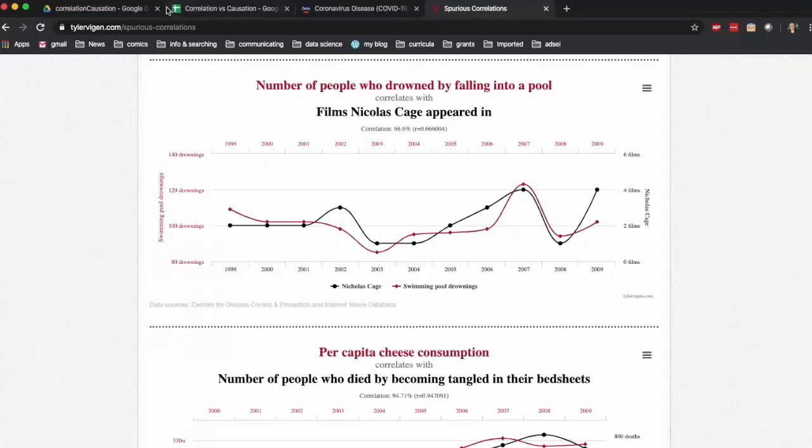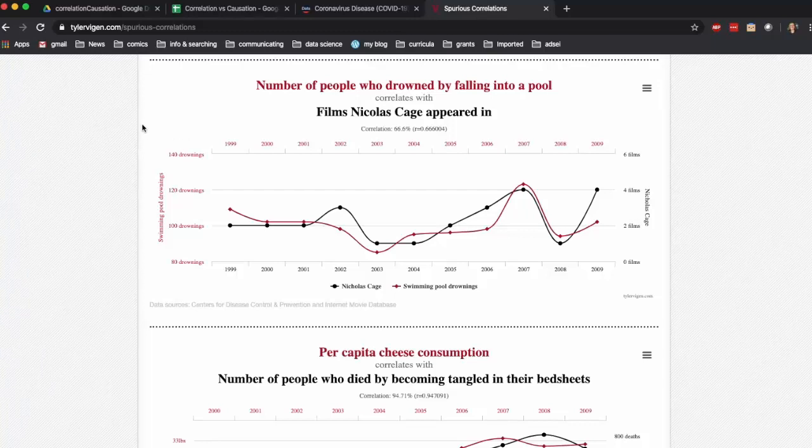So I want to show you a website called Spurious Correlations, which has a wonderful collection of correlations which are not causative at all. It's great fun to play with and a really good example. So we're going to switch over to screen sharing. Okay, so this is the Spurious Correlations website. It's a wonderful sequence of graphs that shows a whole bunch of things that are correlated, but obviously not causative.